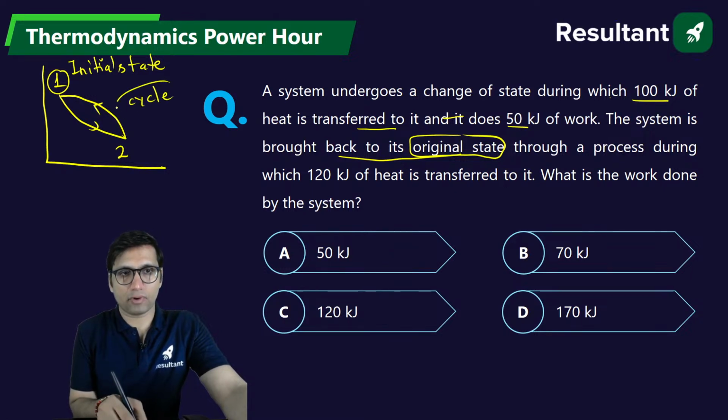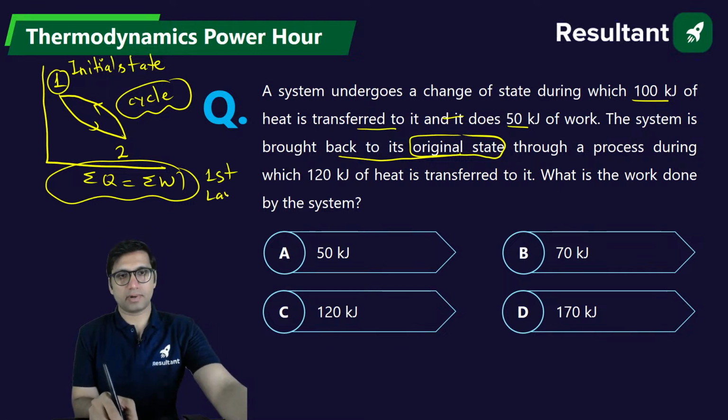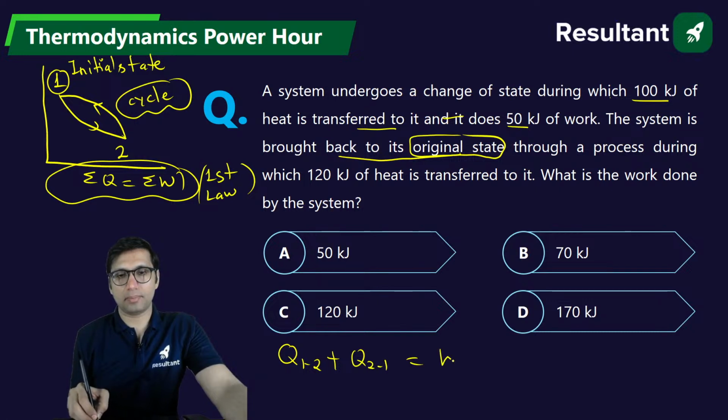A cycle is formed. And for a cycle, we'll apply the first law of thermodynamics. Net heat transfer is equal to net work transfer. This is the first law of thermodynamics, simple first law of thermodynamics. So apply the first law of thermodynamics for a cycle. Net heat transfer will be Q1-2 plus Q2-1. Net work transfer will be W1-2 plus W2-1. Just put these values, you will get the answer.